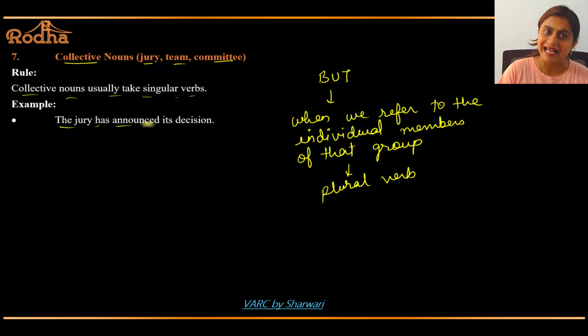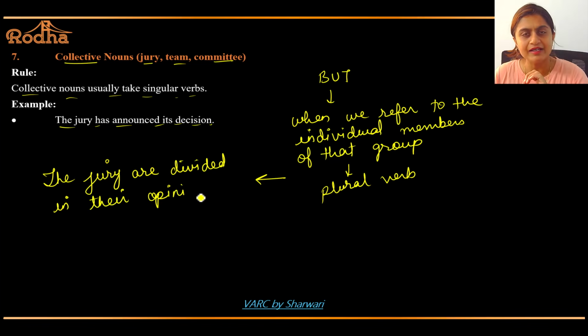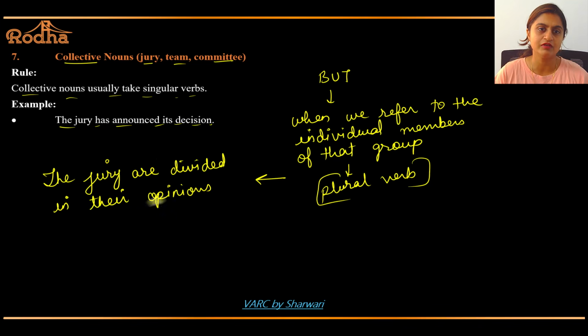See, the jury has announced its decision. I'm going to give you one example of this. The jury are divided in their opinion. So when I say the jury are divided, it means the jury members are divided in their opinions. Got it? So they have different opinions. So then I am using a plural verb here. Are.